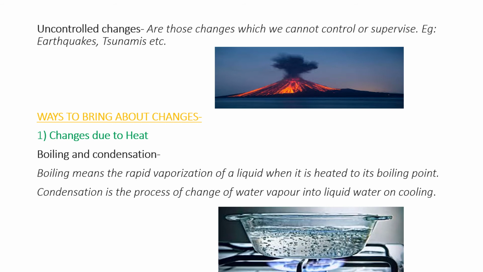First is changes due to heat. This is boiling and condensation. Boiling means the rapid vaporization of a liquid when it is heated to its boiling point. And condensation is the process of change of water vapor into liquid water on cooling.